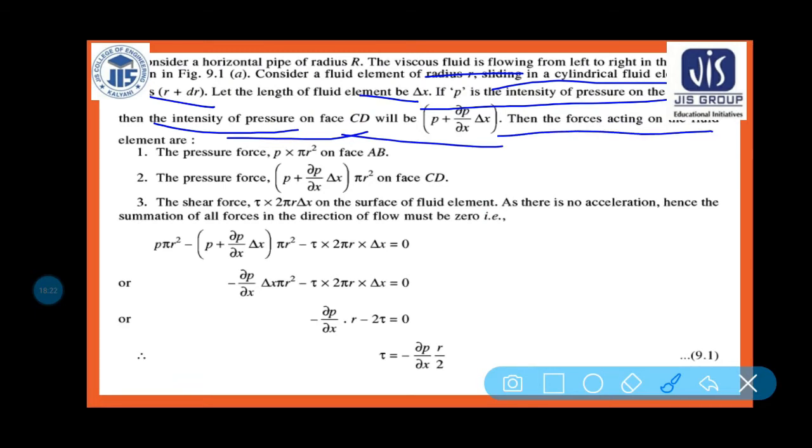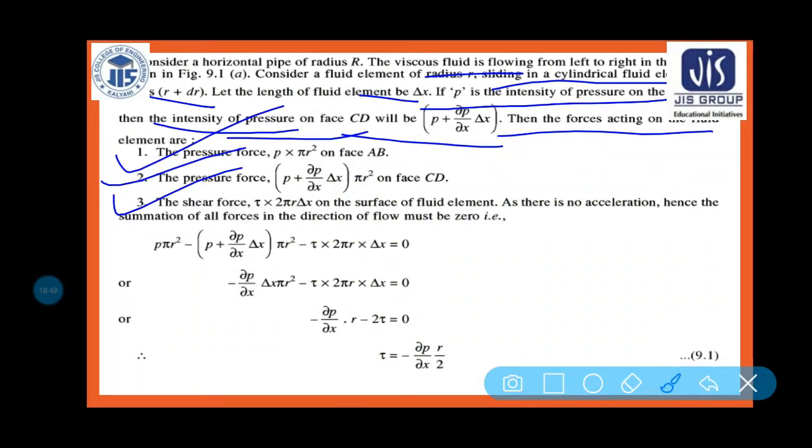Then the forces acting on the fluid element are pressure force P into pi r square on the face AB, pressure force P plus del P by del X into dx, into pi r square on the face CD, and shear force delta tau into 2 pi r into dx on the surface of the fluid element, as there is no acceleration.